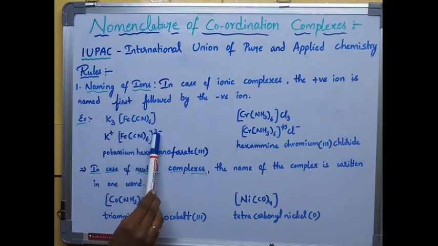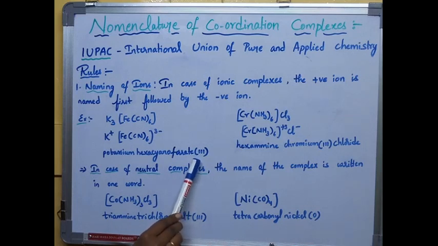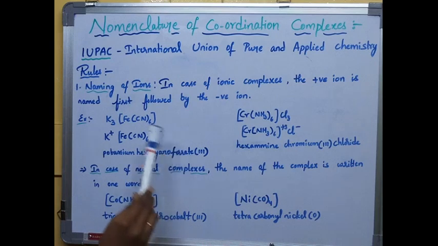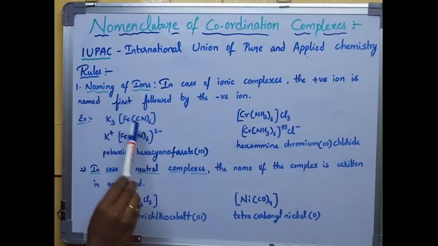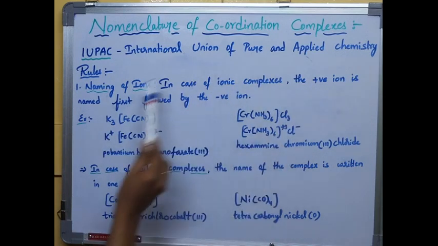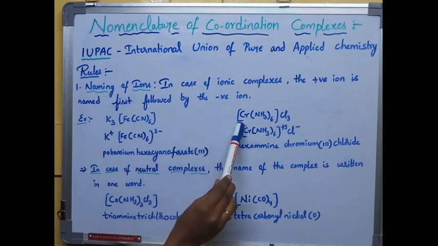The oxidation state should be indicated in the brackets. Anyway, we will learn these rules, and based on the rules we will name the compounds. This is just an example for positive and negative ions. Now, the second example I am giving you.